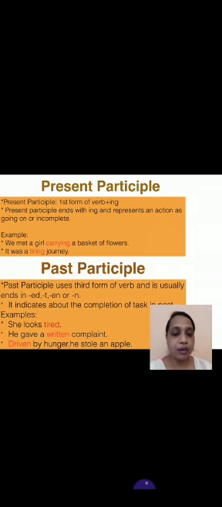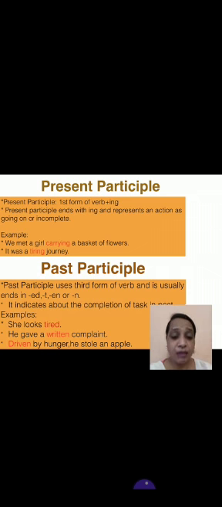Present participle also has the ing form like gerund, but they are different because gerund is a verb which is a noun, and participle is a verb which is an adjective. You can see the example. We met a girl carrying a basket of flowers. It was a tiring journey. Carrying and tiring, they both are verbs and they both are playing the role of an adjective.